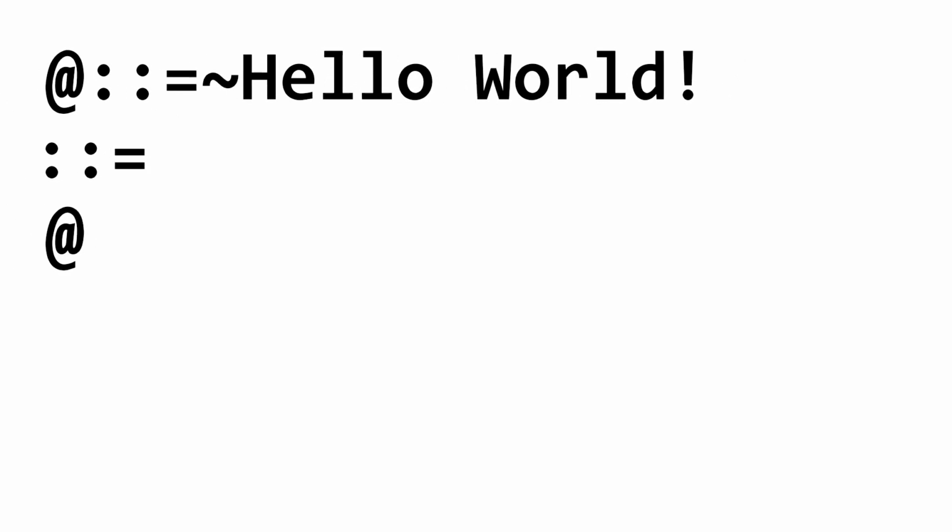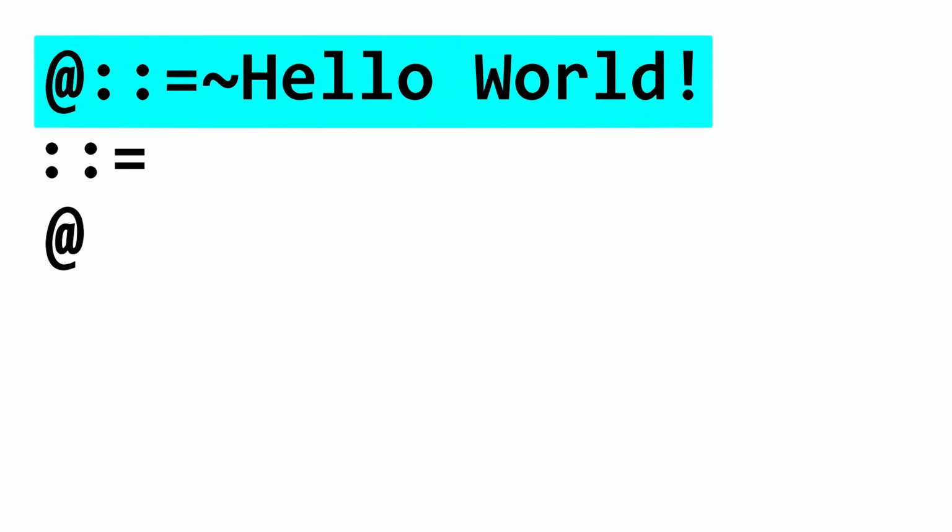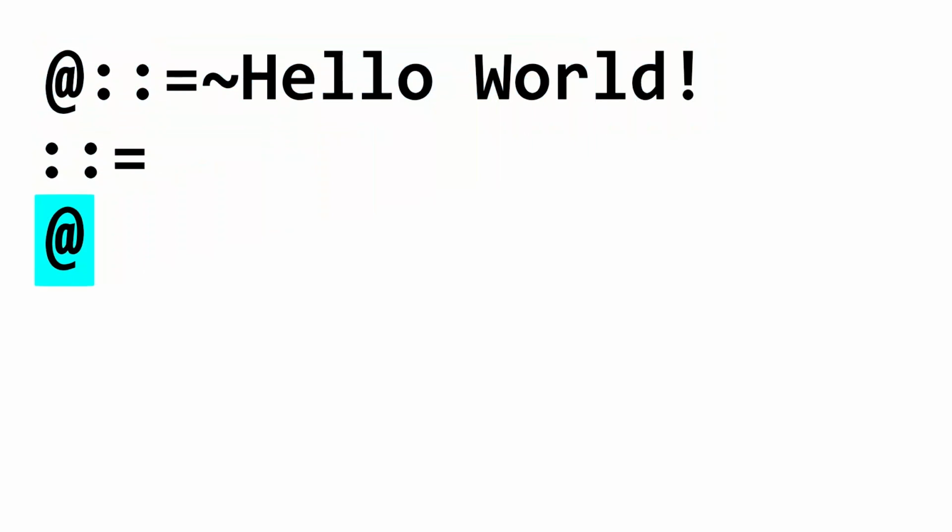The Hello World program in Thue looks like this. It takes the @ symbol and replaces it with outputting Hello World, and the initial program state is an @ symbol. Pretty simple, really.